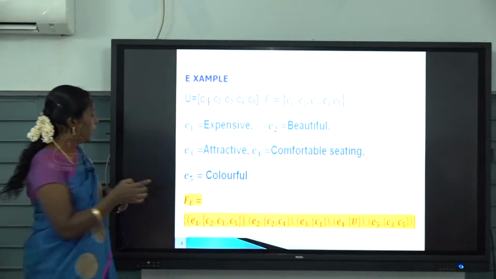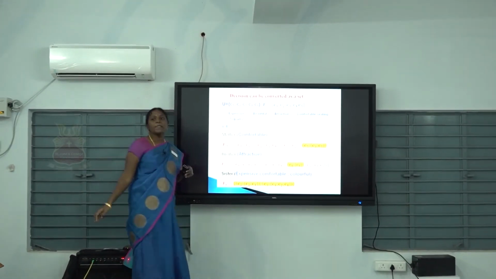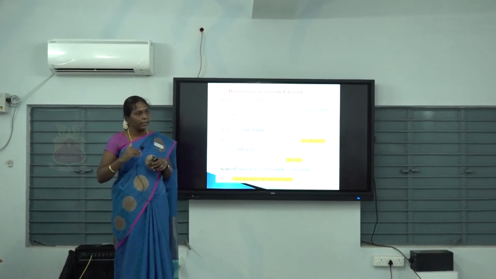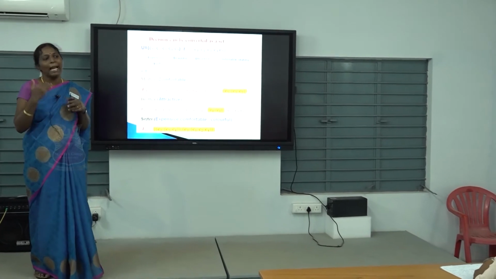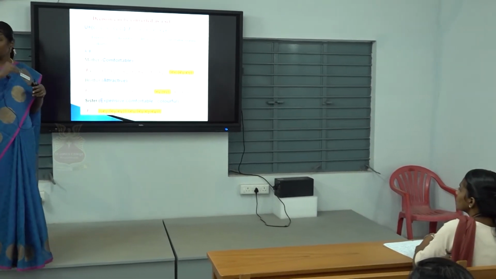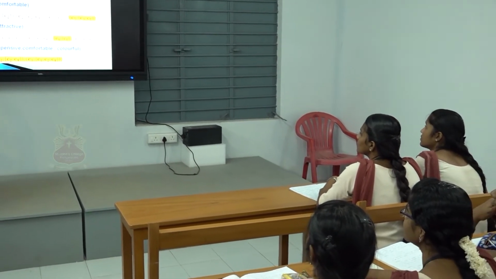Next, your mother sometimes has a different opinion from your father. Am I right? Her decision can also be written in the form of a set.